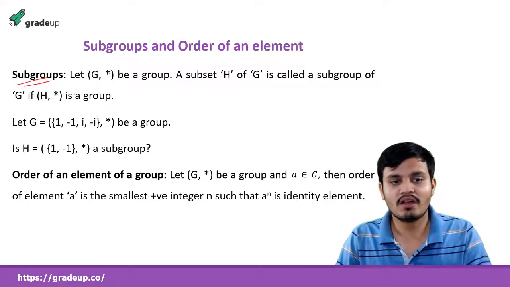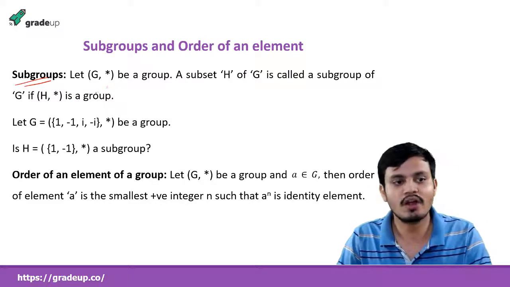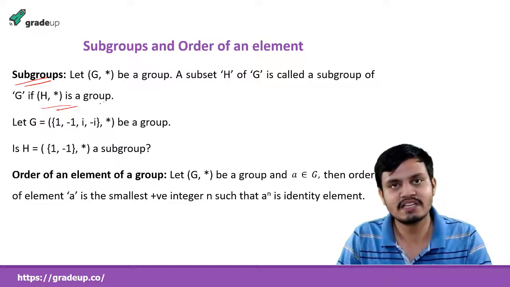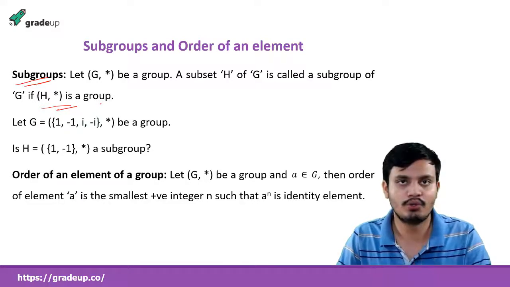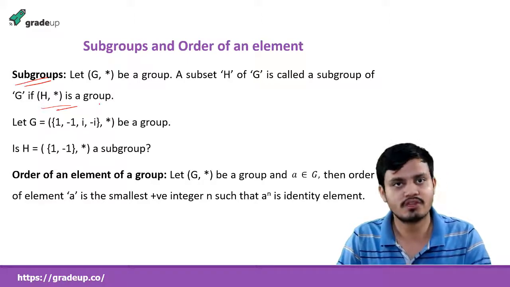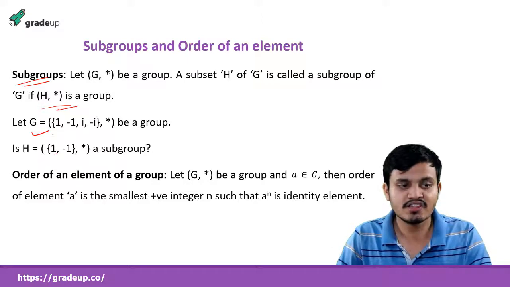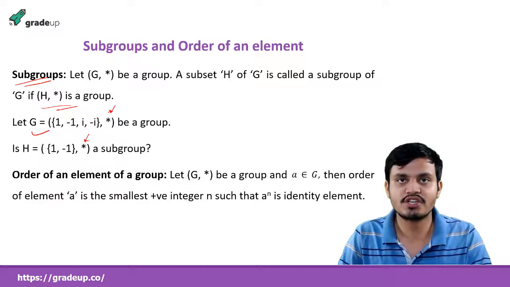So when you take a subset from a group G, and that subset is itself a group, it is called a subgroup. It has a simple definition, but it should be a group. You take a subset of G, and if that subset is a group, then it will be a subgroup of G. This is the example: this is G and this is a subset of it, and the operation will remain the same.